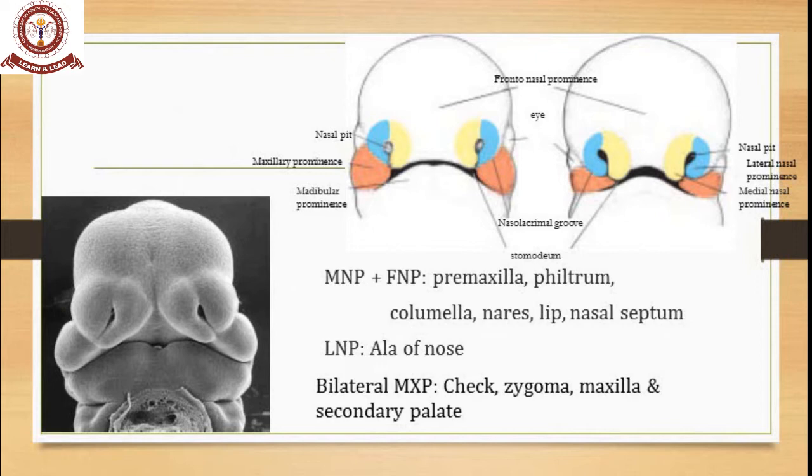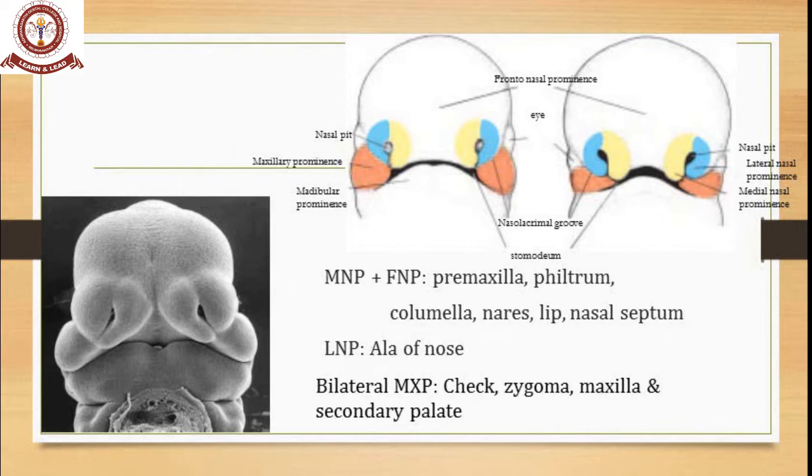For normal lip and palate formation, you need your median nasal process plus your frontal nasal process. Both of these together form your premaxilla, philtrum, columella, nares, lips, and the anterior part of your nasal septum. I will repeat it again: median nasal process plus frontal nasal process together form your premaxilla, philtrum, columella, nares, lips, nasal septum.